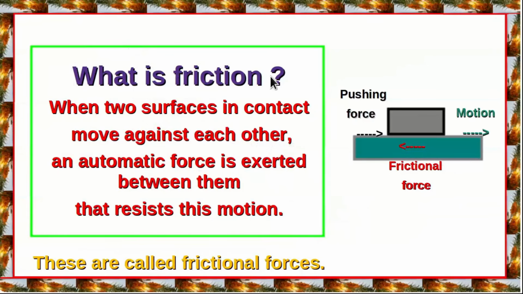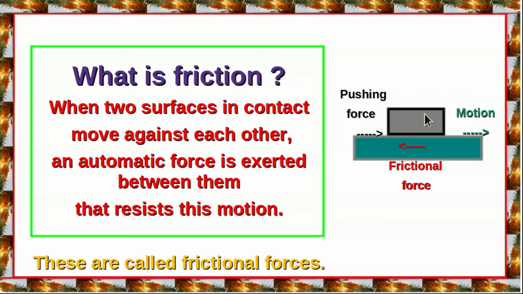Well, what is friction? It's a type of force that comes into action when two surfaces in contact try to move against each other. So in this case, it's an automatic force being exerted between these two surfaces, and this resists the motion. For example, suppose we have a block of wood kept on a tabletop and we try to push it. For some time it will not move. Thereafter, when the force is somewhat larger, it starts moving.